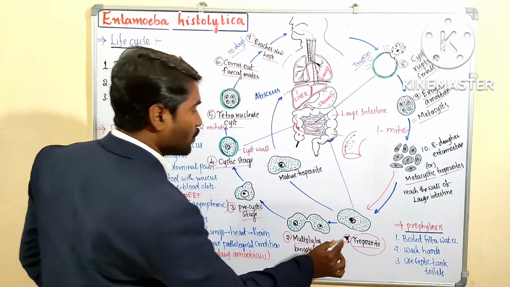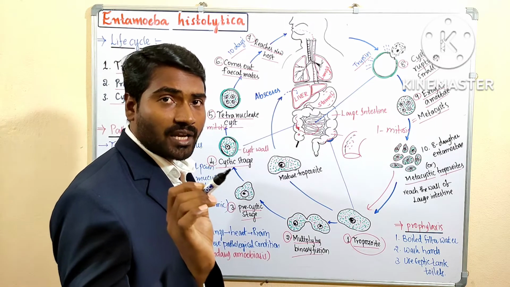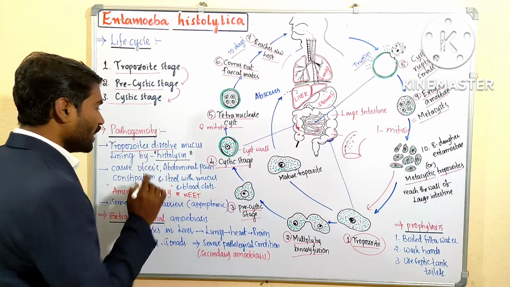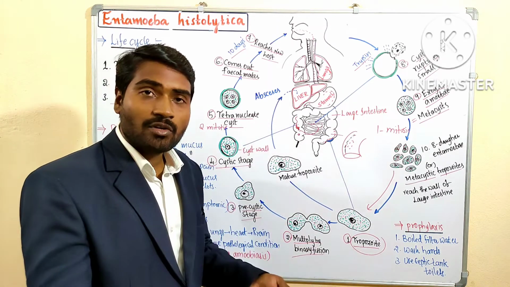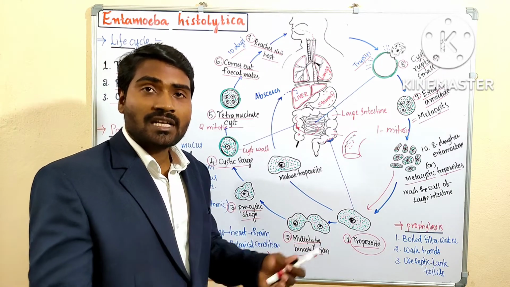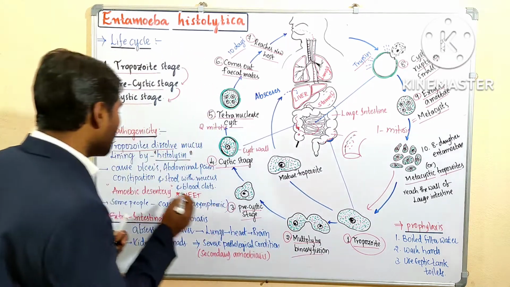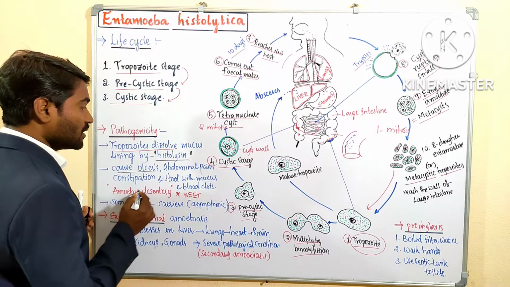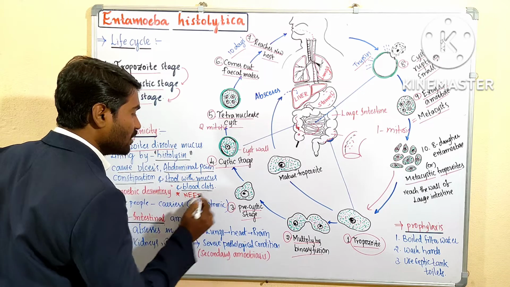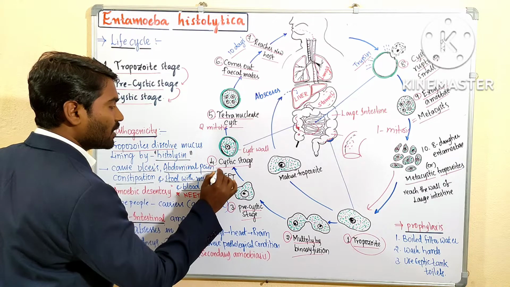Right, now these trophozoites rupture the wall of the large intestine because they produce the enzyme histolysin. Okay, trophozoites release the enzyme histolysin. It will lyse the mucous membrane and submucosa of the large intestine. That is why we get small wounds in our body that are called ulcers. It may cause ulcers and abdominal pain, constipation, stool with mucus and blood clots. This point is mentioned in the NCERT. So it is important from the NEET point of view.